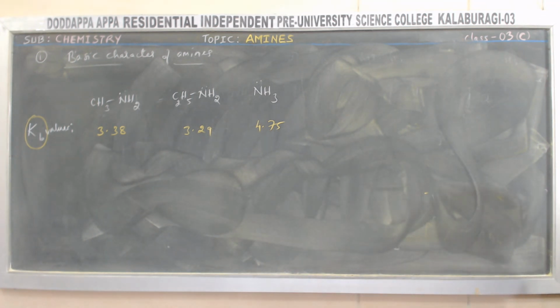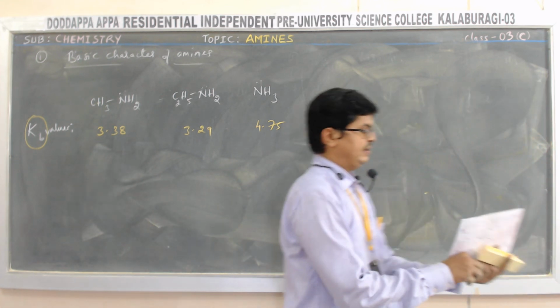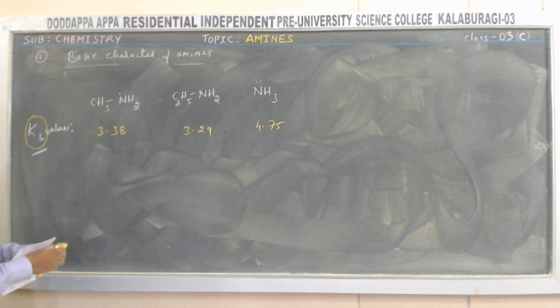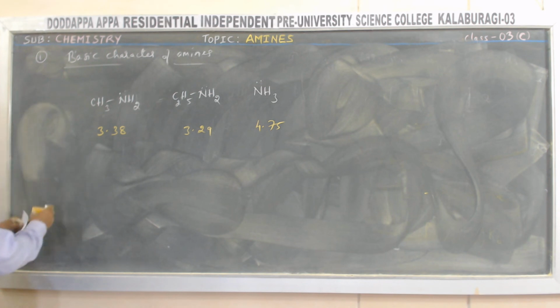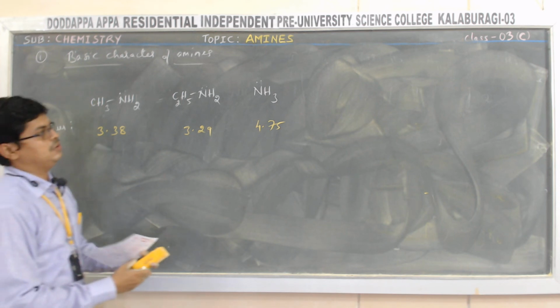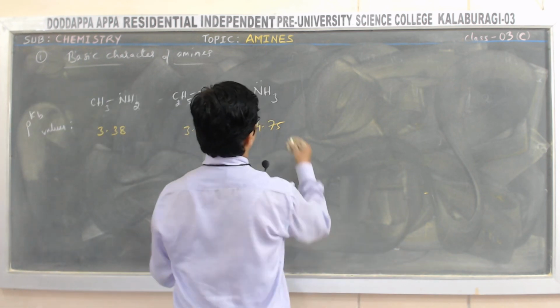Let me check. See, sorry, this is not the Kb value, this is the pKb value. Make a correction. pKb values. So that's what made me confused.